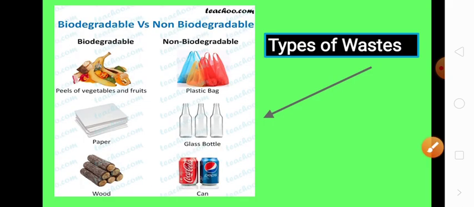Now, the types of waste. There are two types of waste. You can see in the image biodegradable and non-biodegradable. Vegetable peels, fruits, plants, papers, wood, these are biodegradable, whereas glass bottle, plastic polythenes and cold drink cans, these are non-biodegradable waste.